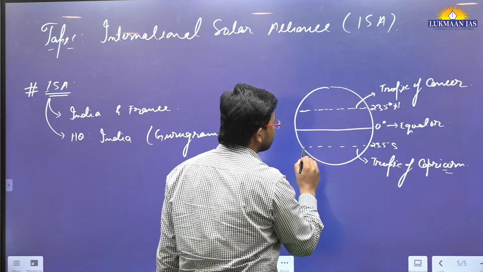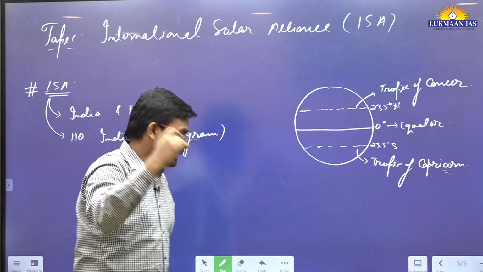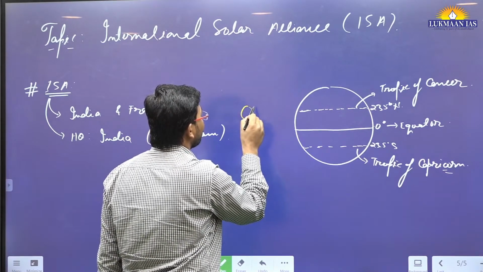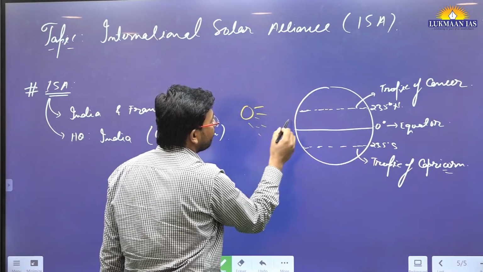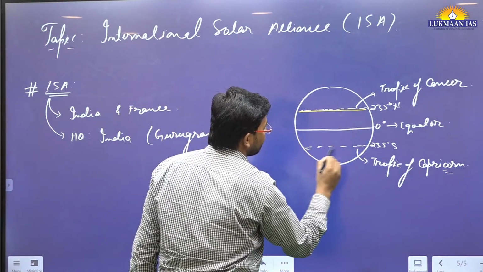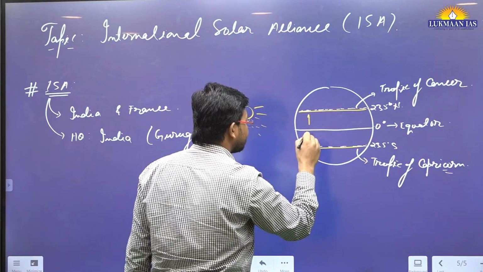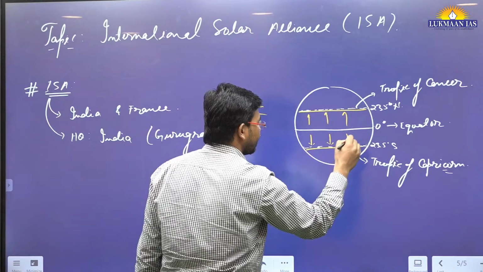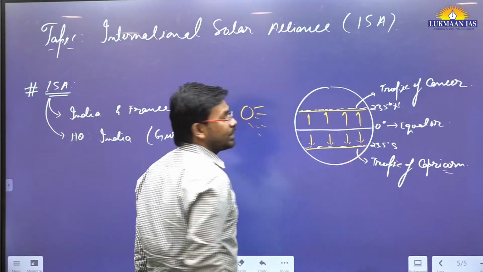Why are these two lines significant? Because the sun rays, the sunlight, may fall vertically up to this line. It means sun rays fall vertically between these lines. What is the significance of this?